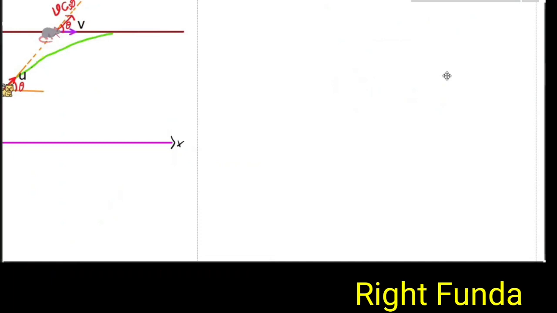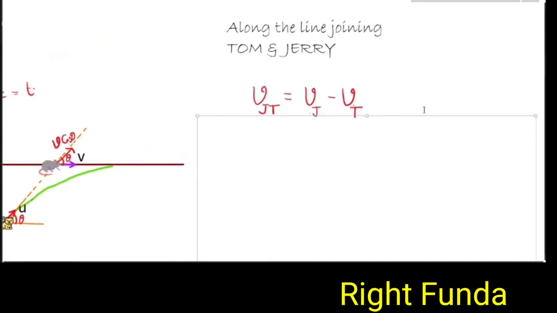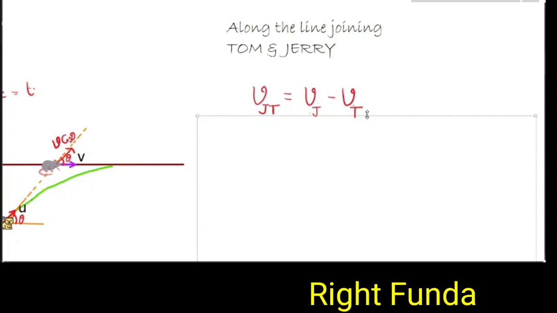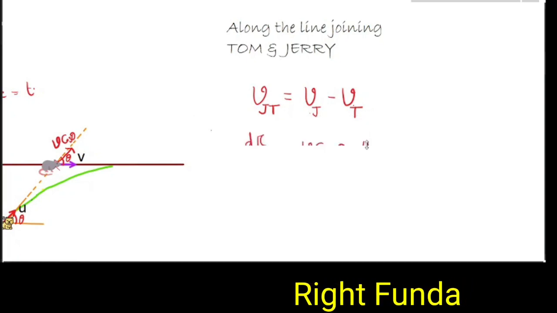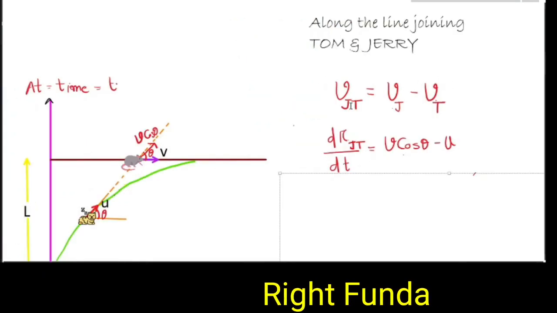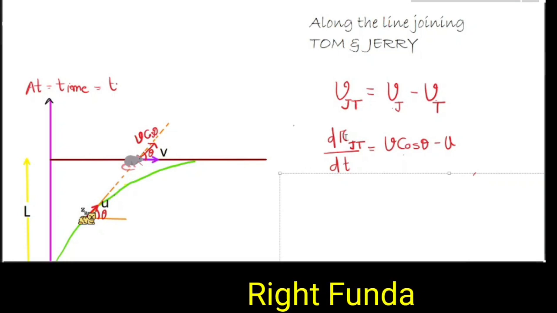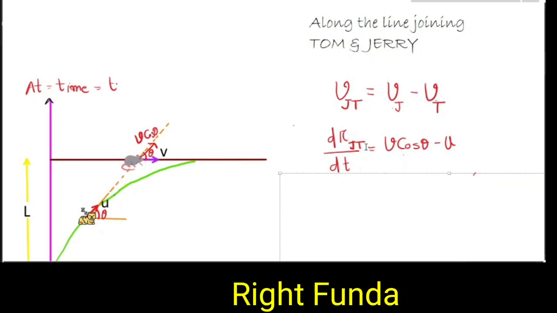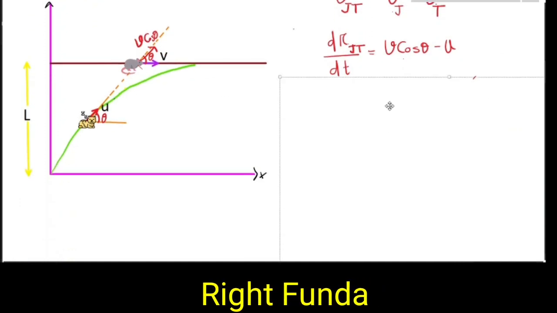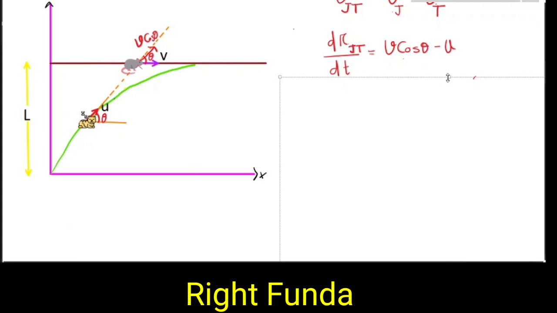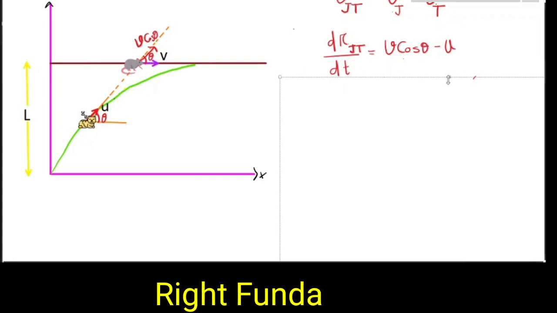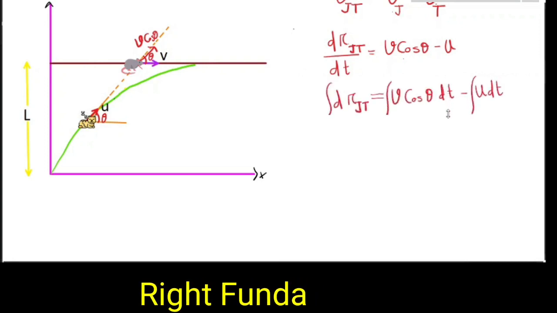So along the line joining Tom and Jerry, the velocity of Jerry is v cos theta, and the velocity of Tom is u. The velocity of Jerry with respect to Tom is the rate of change of the position vector of Jerry with respect to Tom. So this we write as v cos theta minus u. I take the dt to this side, and integrate both sides.